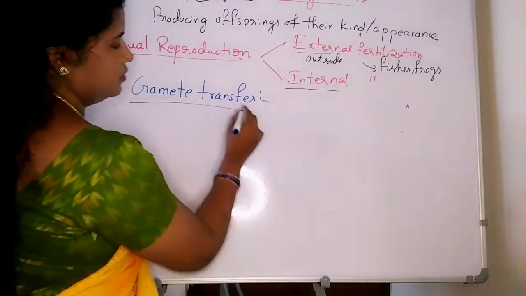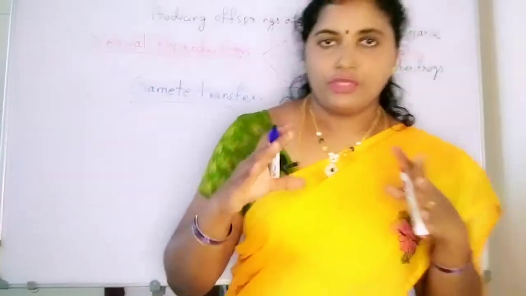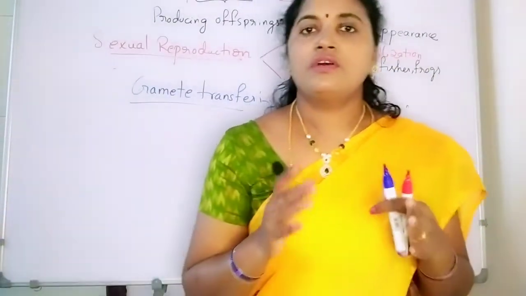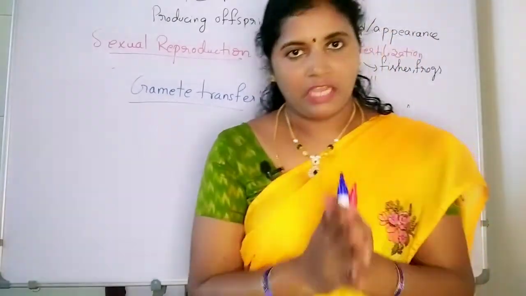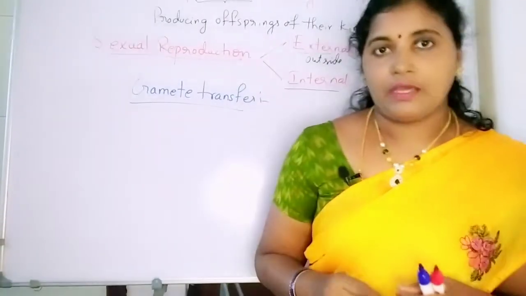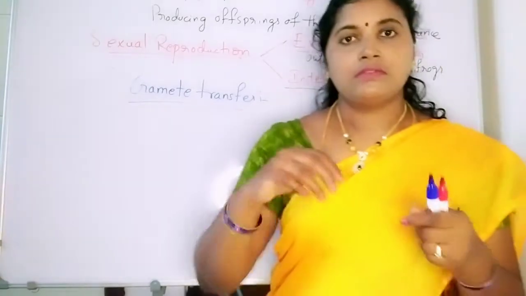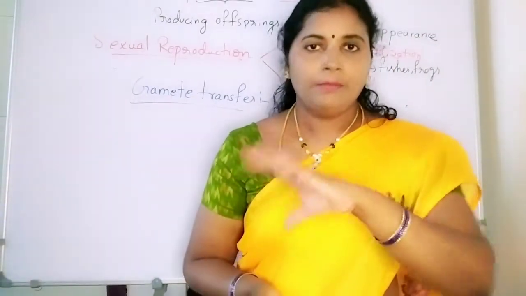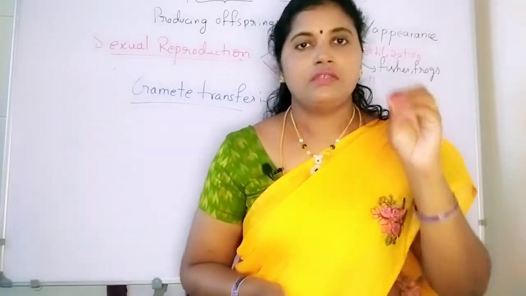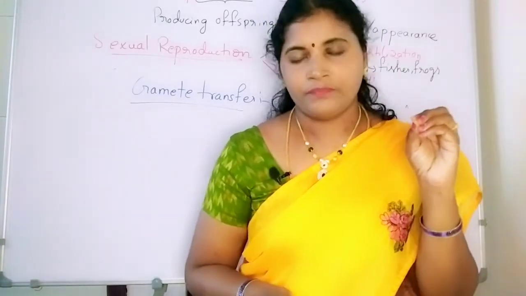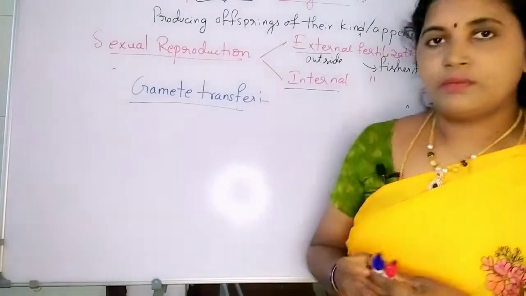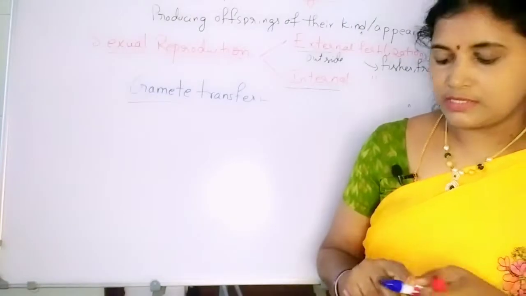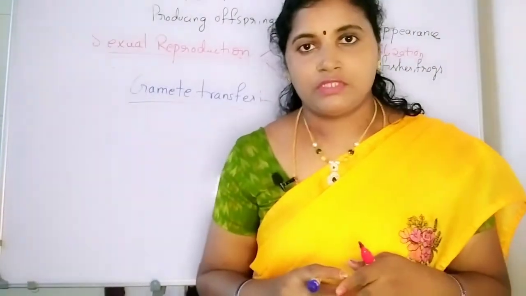When two parents come close together, the exchange of gametes takes place. After the exchange of gametes, or the entry of the male gametes into the female body, fusion of gametes takes place. But here we are talking from the animals' point of view. Then from the plants' point of view, how does the gamete transfer take place?